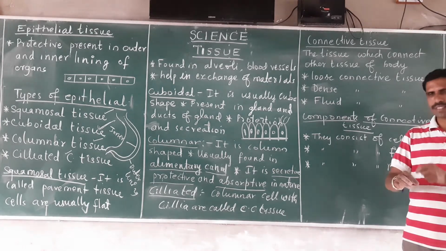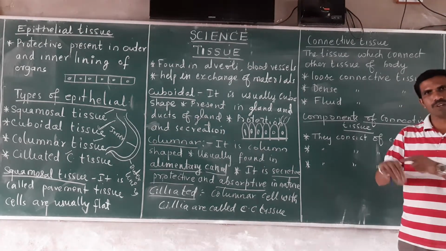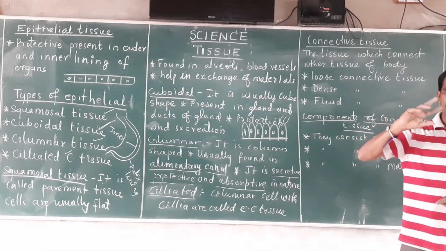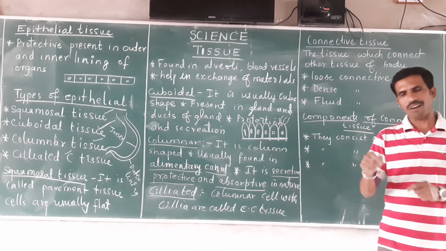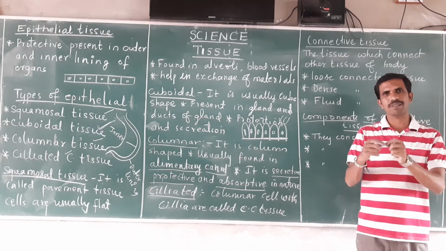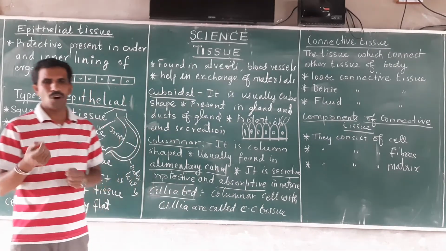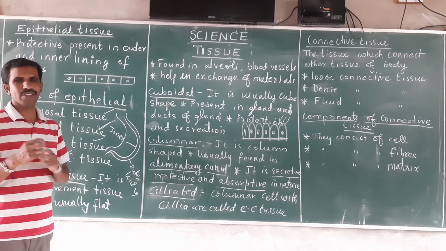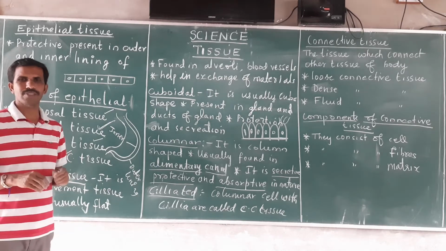Similarly, some cells of the epithelial tissue of the skin convert into glands and produce some oil, to maintain the moisture, they produce some oily substances. So oil glands will be there. After some time, your face or your skin will become oily. That is because of glands which are present inside the skin.